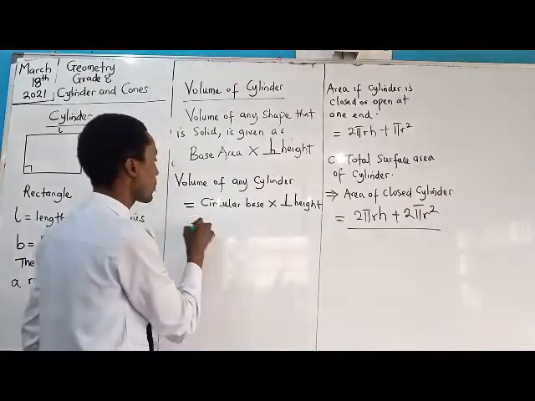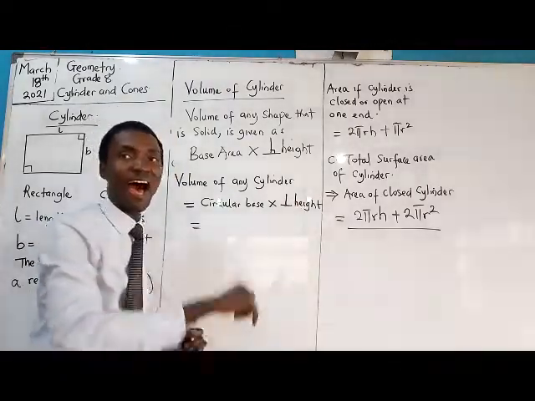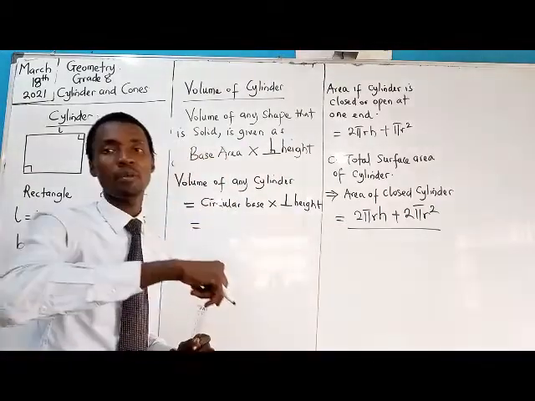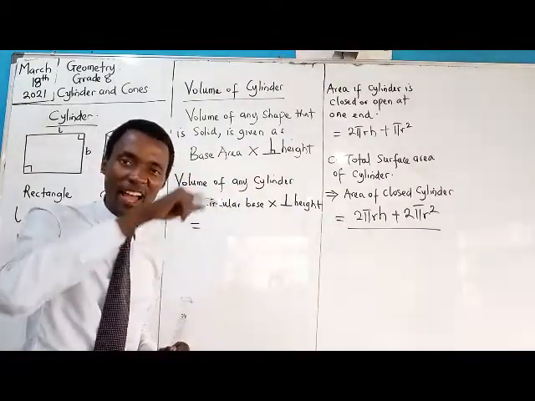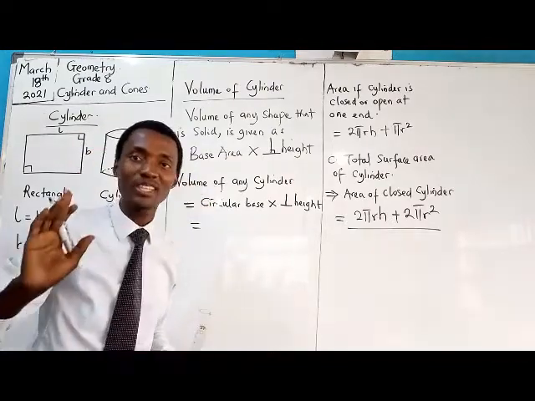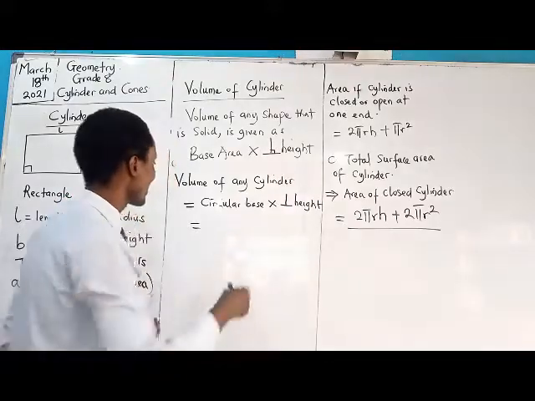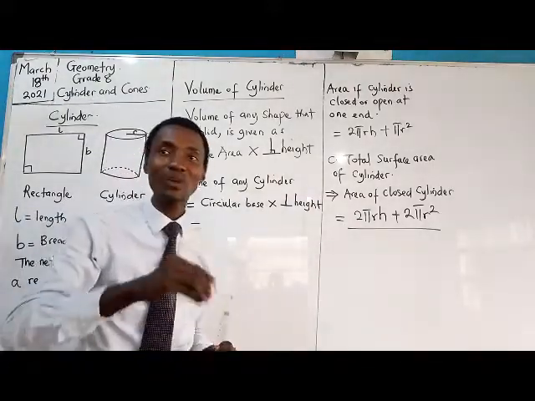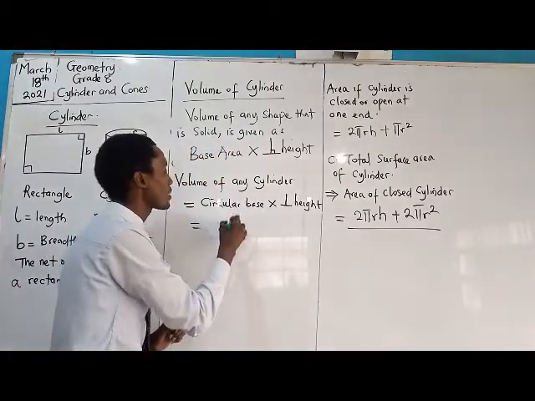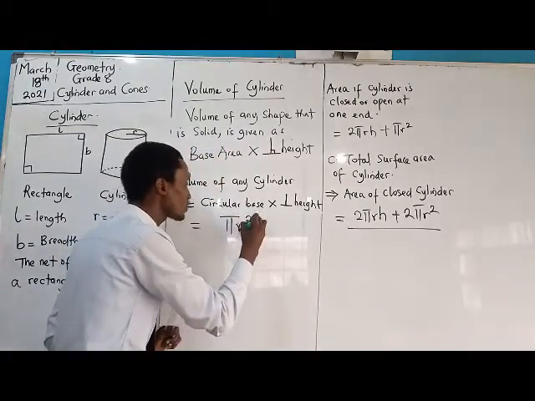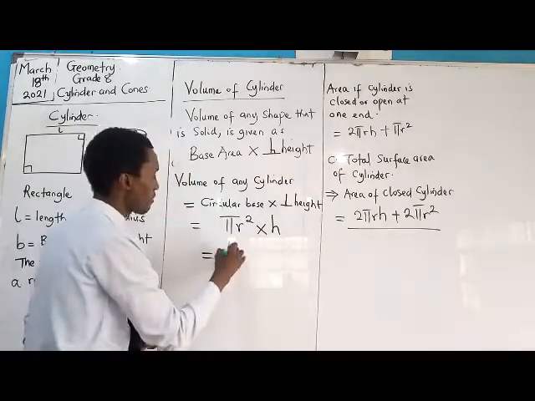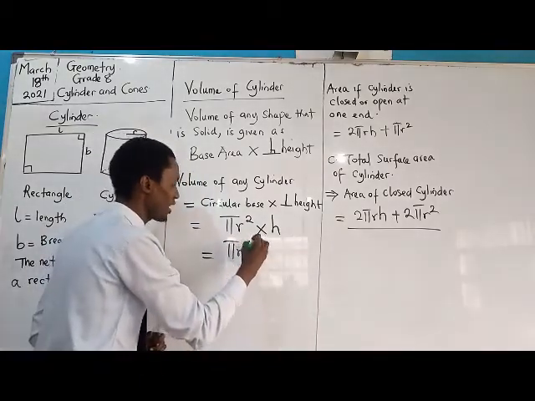And in mathematics, we represent perpendicular height by the letter h. So in geometry, rather, in mensuration to be more precise, we use small letter h to describe perpendicular height. So what's the circular base? It is a circle, and the area of a circle is pi r squared, times h. So the volume becomes pi r squared h.